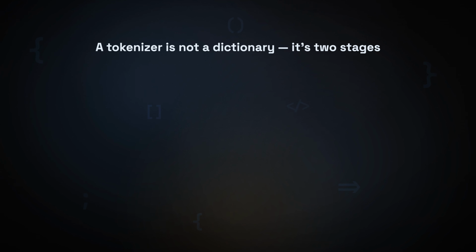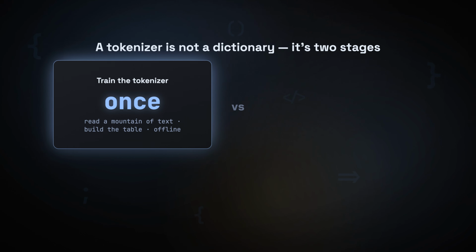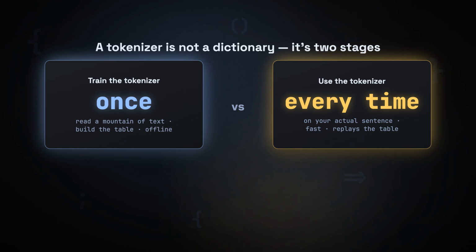Now slow down, because this is the idea everything else rests on. Most people picture a tokenizer as a dictionary you look words up in. It is not. There are 2 completely separate stages here, and they happen at 2 completely different times. What you just watched, building that table by reading a mountain of text, happens once, offline, long before you ever type a word. That's training the tokenizer. Using it on your actual sentence is a totally different act. Confusing these 2 is where everyone gets lost. So let me give you the picture that makes it click.